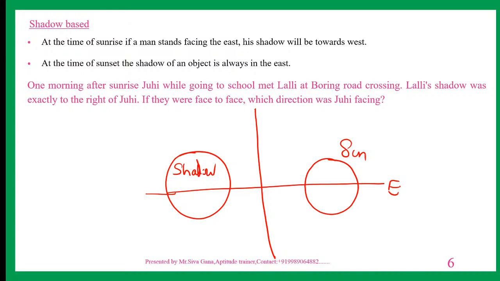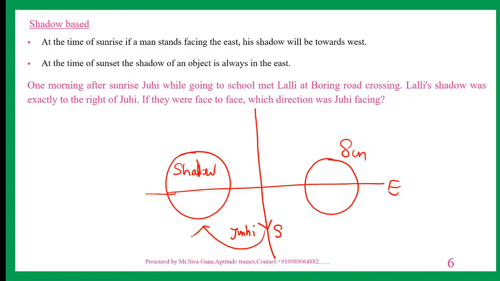I am doing the sunrise diagram: the sun is in this direction, and the shadow is this. Lalli's shadow was exactly to the right of Juhi, which means Juhi is facing south. If Juhi is facing south, then only the shadow is on the right.